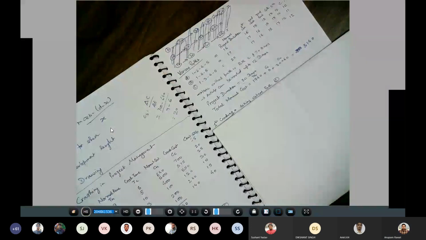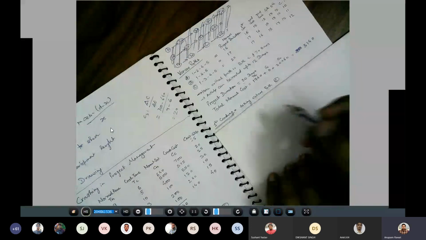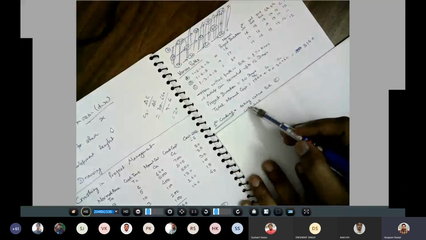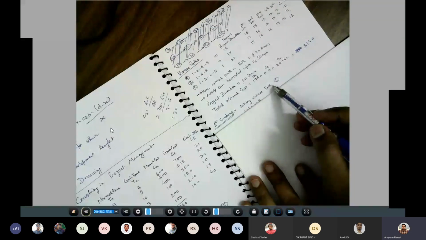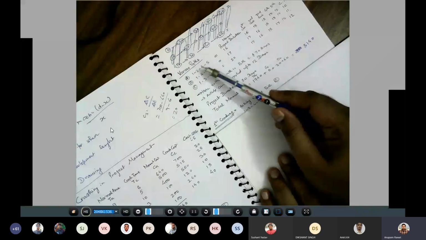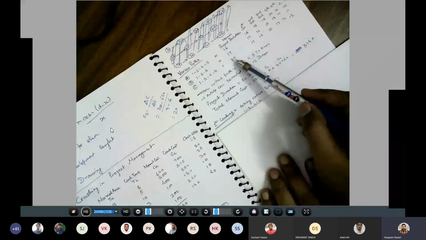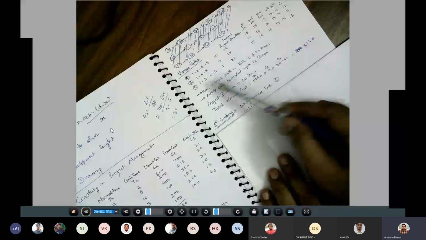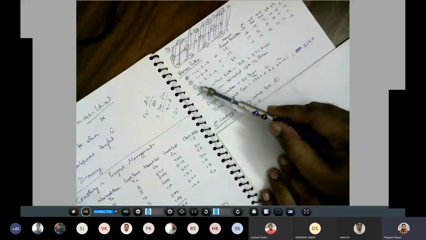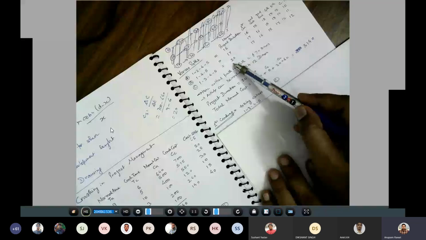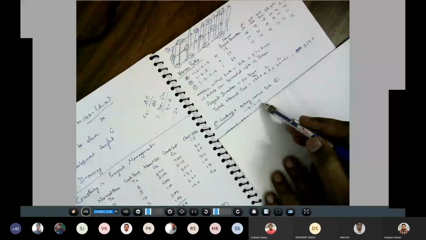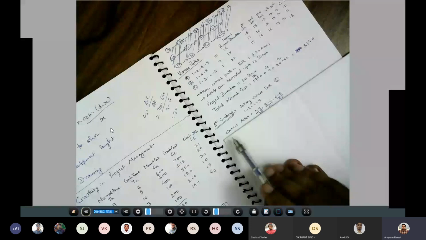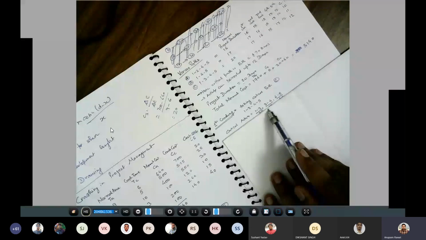Okay. Now we move towards the first crashing. For the first crashing, we will take the critical path. In the previous step we calculated the normal project duration, and according to that the critical path comes as the C path, जो हमारा C नंबर पे जो आया था path, that is the critical path. So we have taken the 1, 3, 3, 4 and 4, 5 path. The corresponding critical activities are 1, 3, 3, 4 and 4, 5.